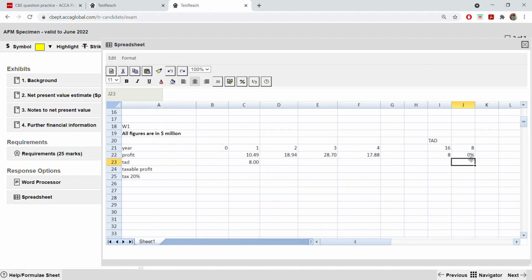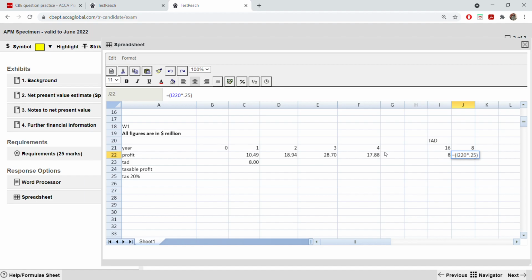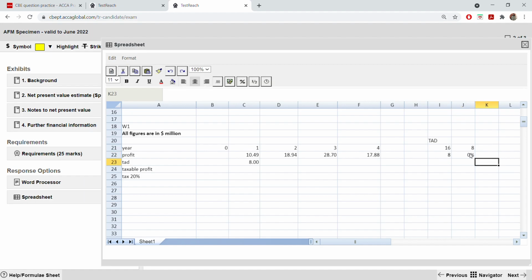It was not multiplied. Just something went wrong. See, whenever something goes wrong, don't panic. So on this, you are multiplying 0.25, 25%. It's showing 200%.